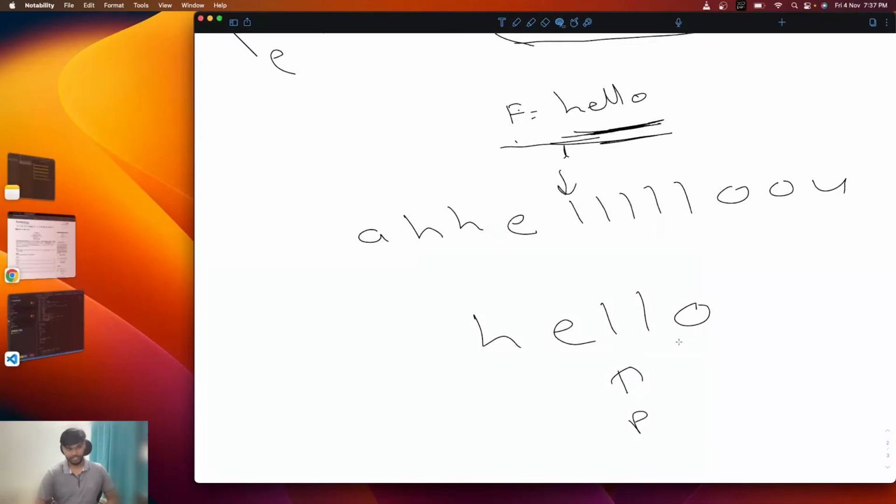And now again the same case here. It is matching, so the character at ith and the character at pth are matching. So we move to the next character, and the same in the subsequence. Again it is matching. We move to the next character. Again same here. It is not matching, not matching, matching.